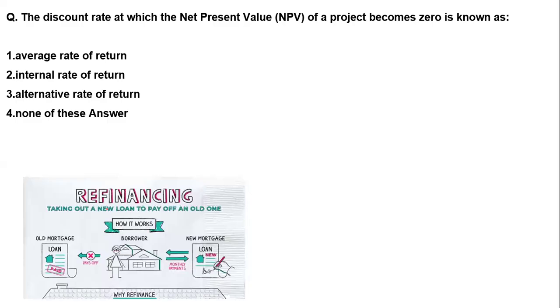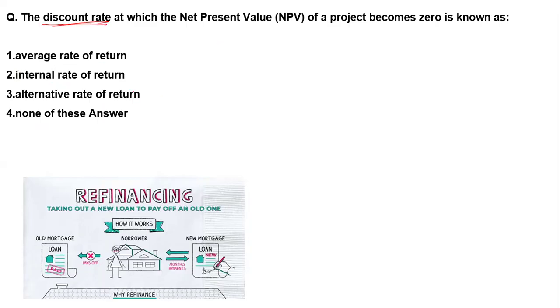Now, the next question: the discount rate at which the net present value of the project becomes 0 is known as. Option A, the average rate of return; option B, internal rate of return; option C, alternate rate of return; or none of the above. So what will be the right answer over here? You can see the discount rate. Just pause it and try it yourself.